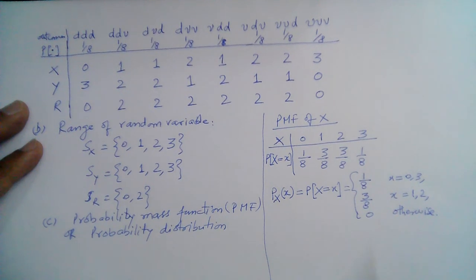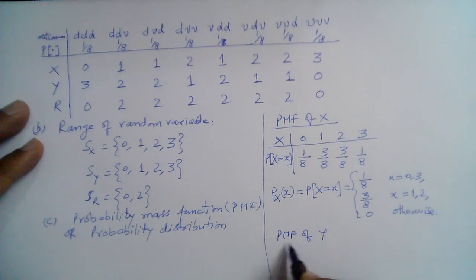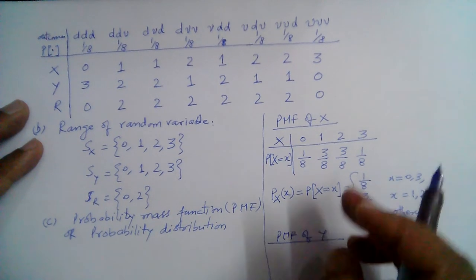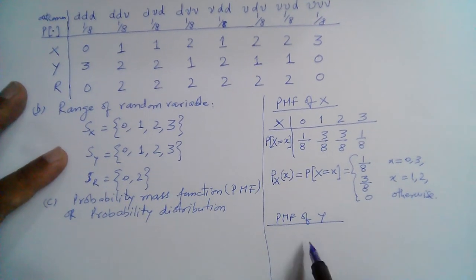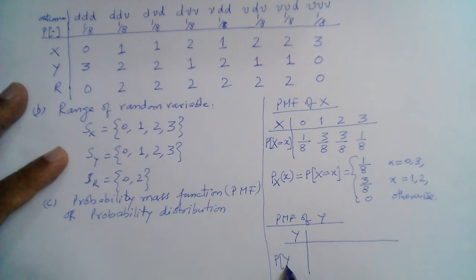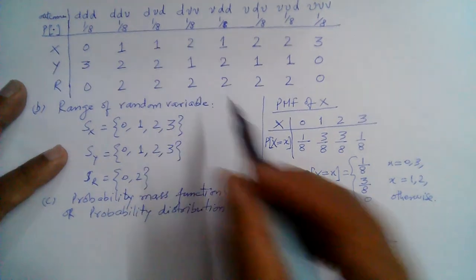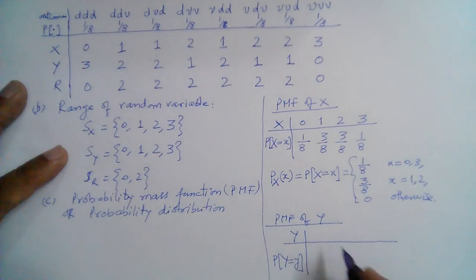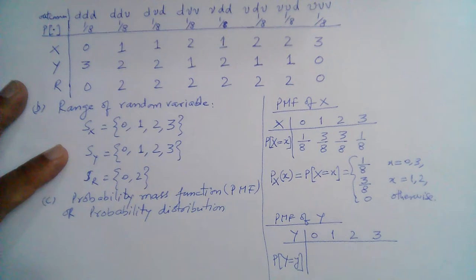Similarly, the PMF of random variable y, we can construct in a similar way, right? We can construct a similar table here. For example, let's build this table. This is y, and this is the PMF of y. So the random variable y can also take on 4 values: 0, 1, 2, and 3, right?